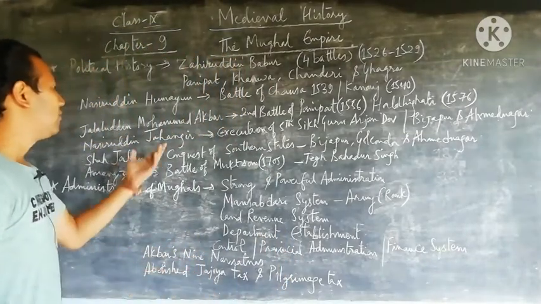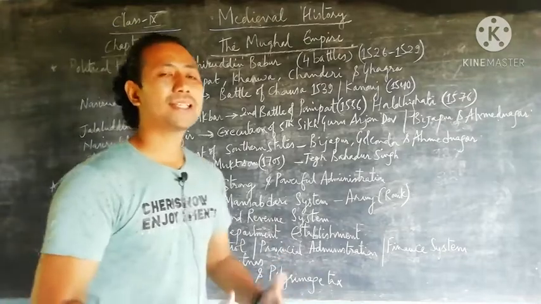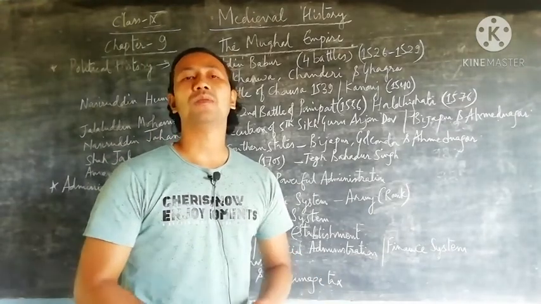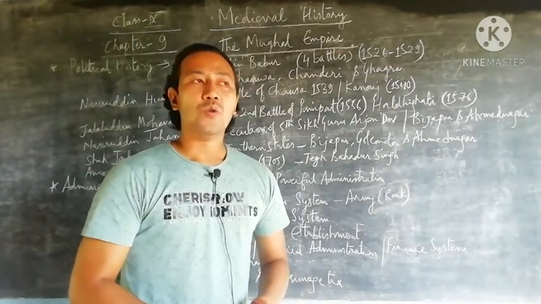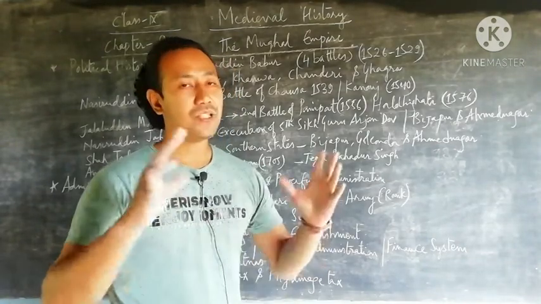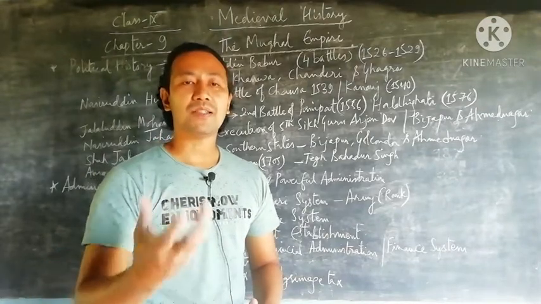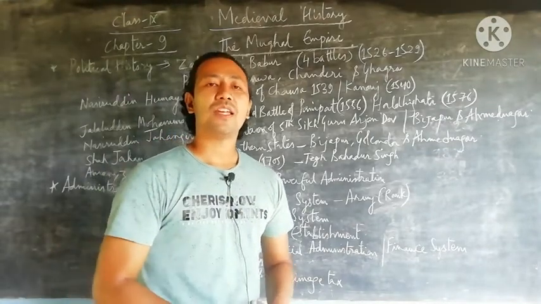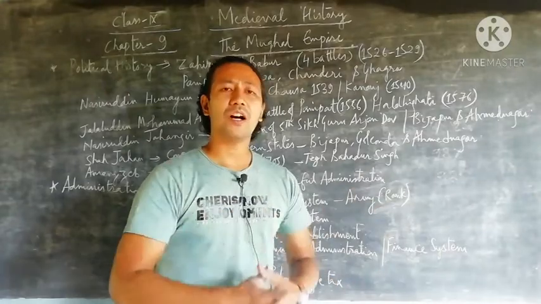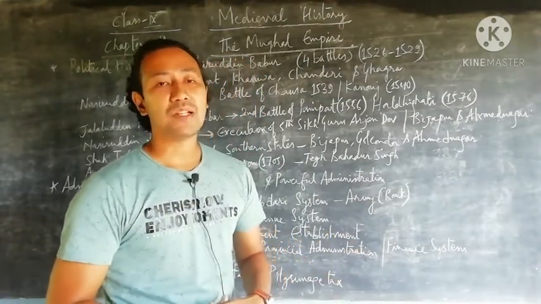The next ruler is Jalaluddin Muhammad Akbar, who is considered one of the greatest rulers of the Mughal Empire, who ruled India for nearly five decades, 50 years, and within those 50 years he made a lot of introductions, like the Mansabdari system. After that, he abolished the jizya tax as well as the pilgrimage tax.